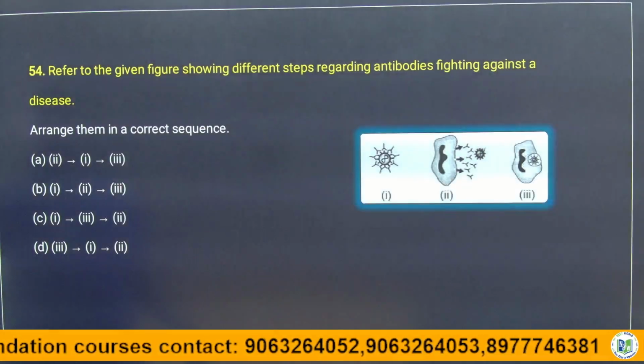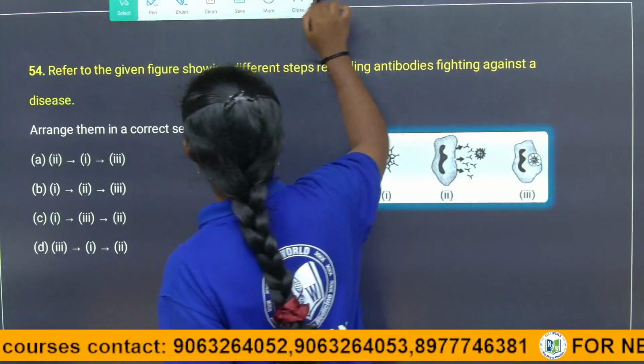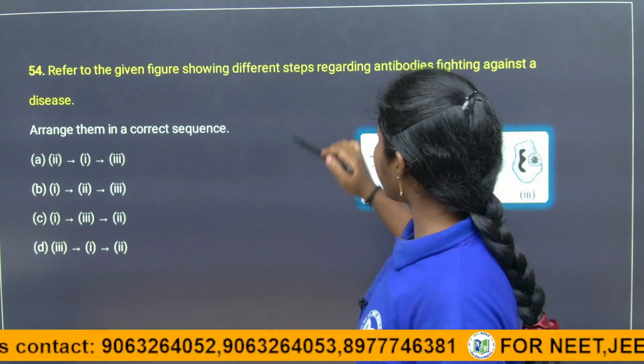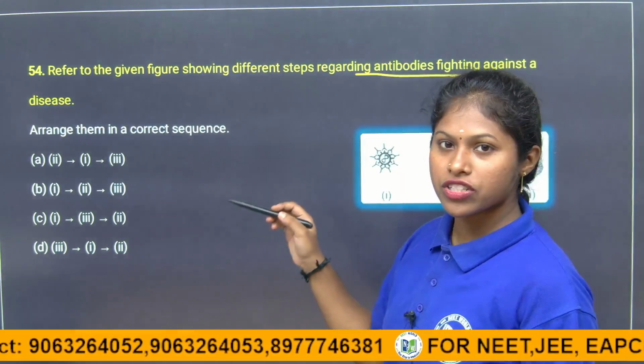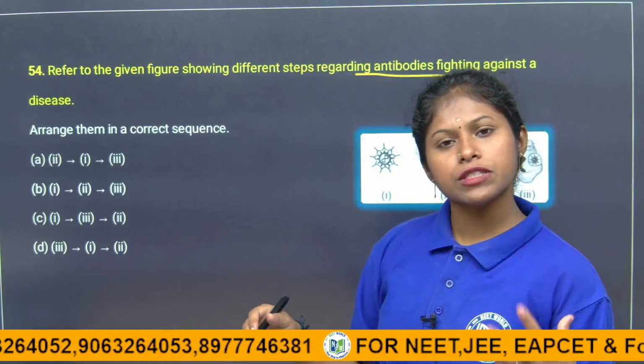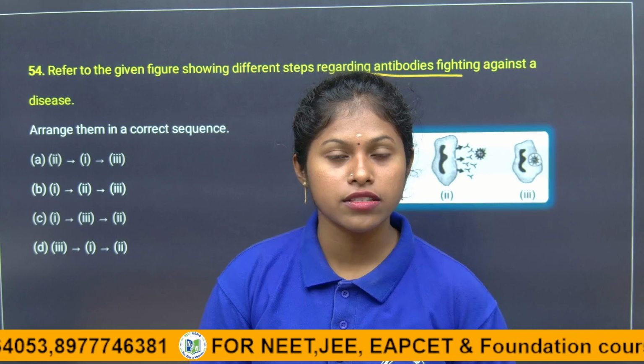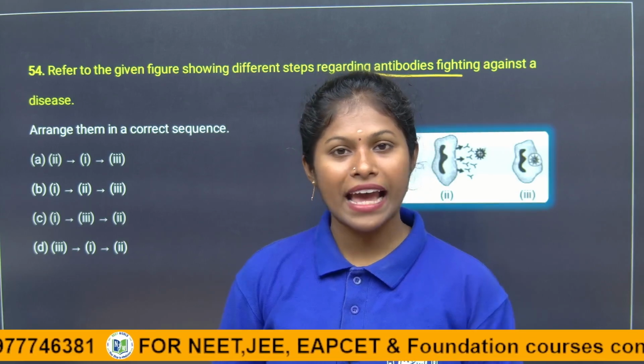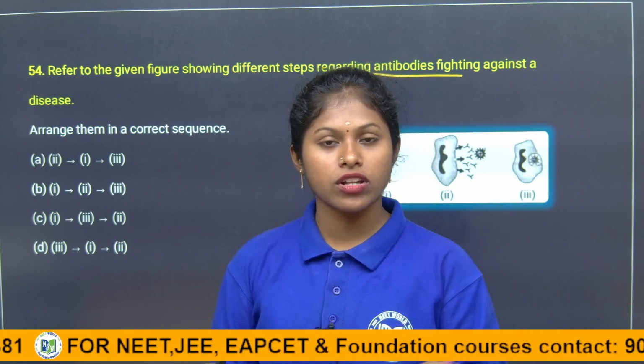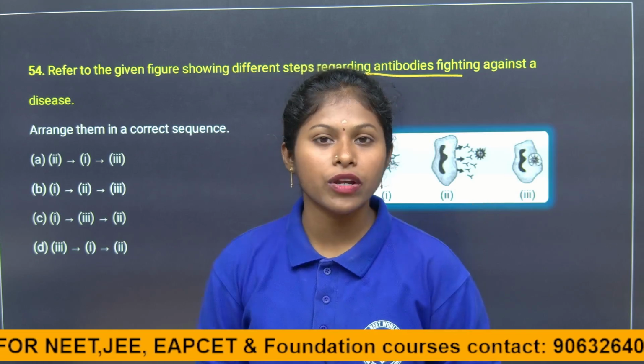One minute, children. Okay. They are asking about the antibodies. What are antibodies, children? The pathogen attacks. What is meant by pathogen? The diseased microorganisms which cause disease for us or animals or plants, we call it a pathogen. The disease-causing organism, we call it a pathogen.